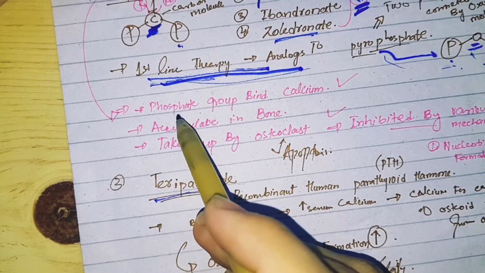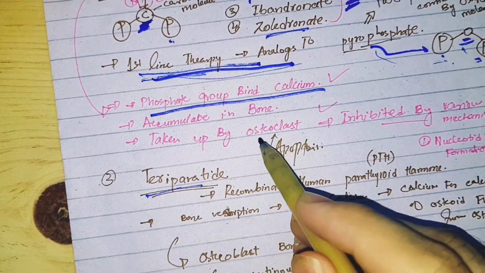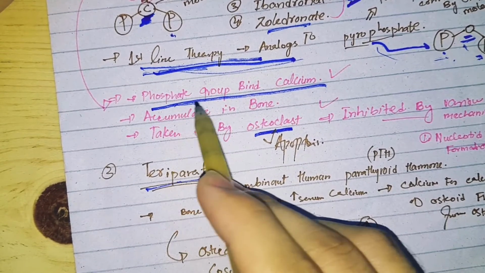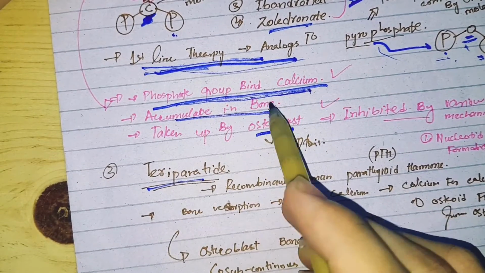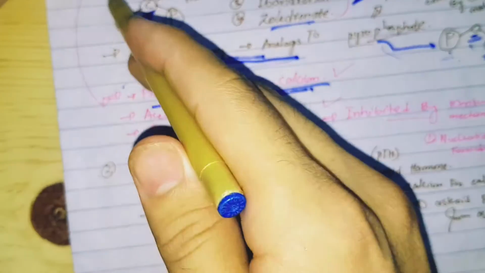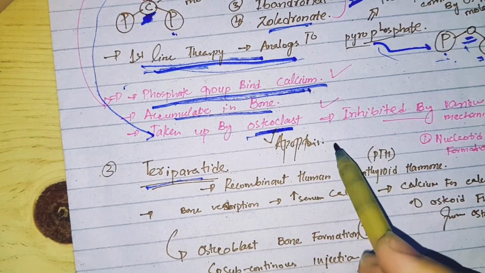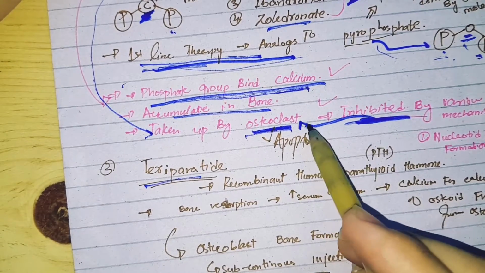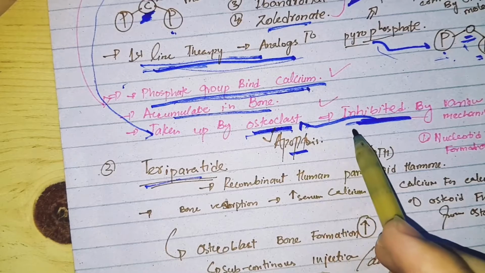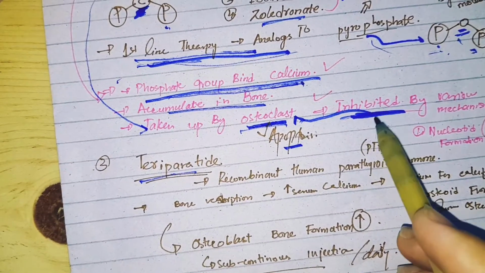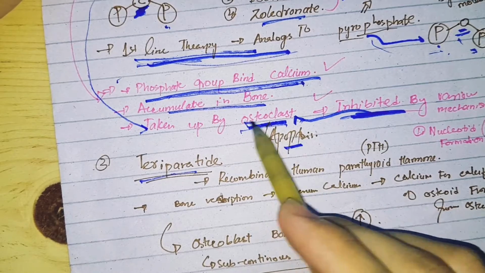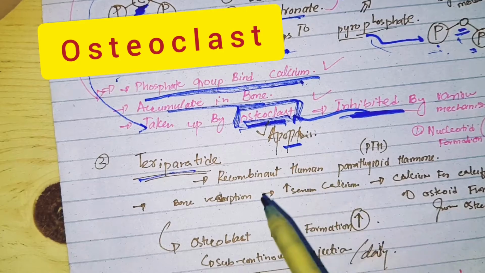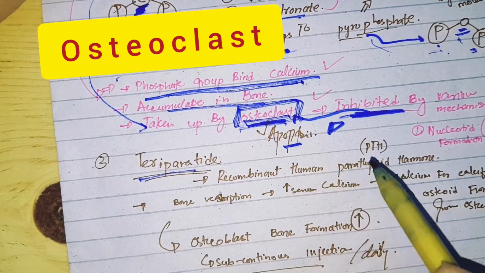Now, what is the mechanism of the bisphosphonate? You people know there are cells, osteoclasts, that cause bone resorption, and then the bone becomes weak. Bisphosphonates bind to the calcium that accumulates in the bone. When the bisphosphonate is taken up by the osteoclast, it inactivates the osteoclast and induces its apoptosis, so the osteoclast is destroyed or its function is inhibited. After blocking the activity of the osteoclast and inducing its apoptosis, bone resorption is stopped.